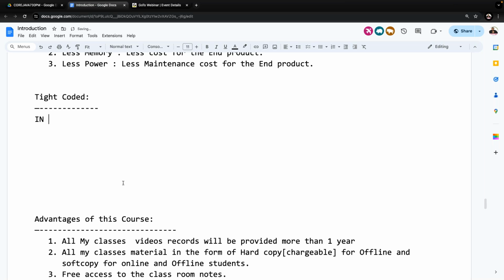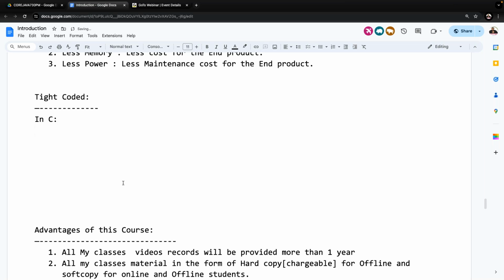For example, in a C programming language, listen carefully, an important point I'm telling you, it may be useful in the future also. In C, I want to perform stack operations. In a stack, what are the various operations we are going to prepare? The first one is the push operation, that is inserting an element, adding an element to the stack.